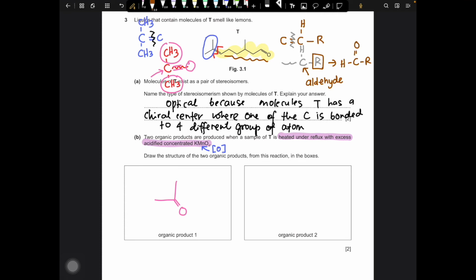But as we know, all aldehydes will be further oxidized into carboxylic acid. Means that you will have something like this. And obviously, just like we mentioned earlier, this aldehyde will be oxidized into carboxylic acid as well. So this part forms carboxylic acid, this part also forms carboxylic acid. So we will have something like this as the organic product.